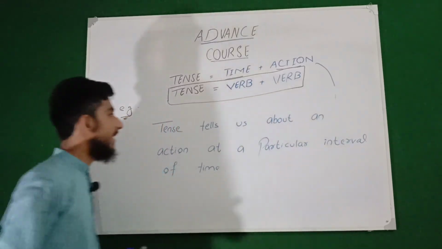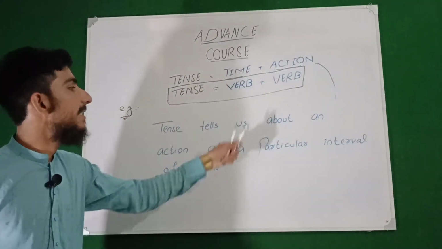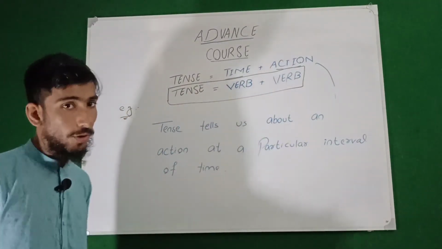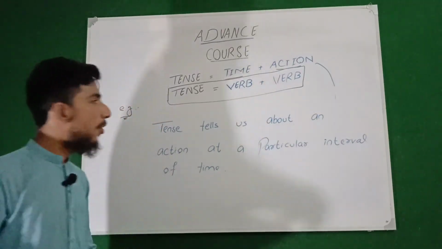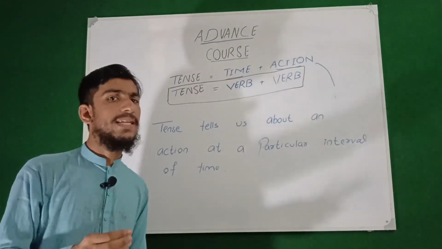So this is basically the definition of the tense. The tense basically tells us about an action at a particular interval of time. Now we are all done with what a tense basically is.